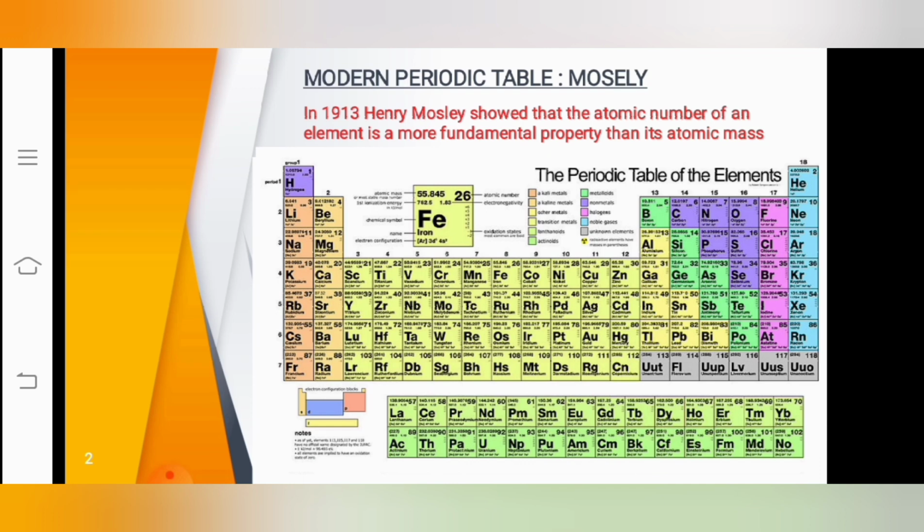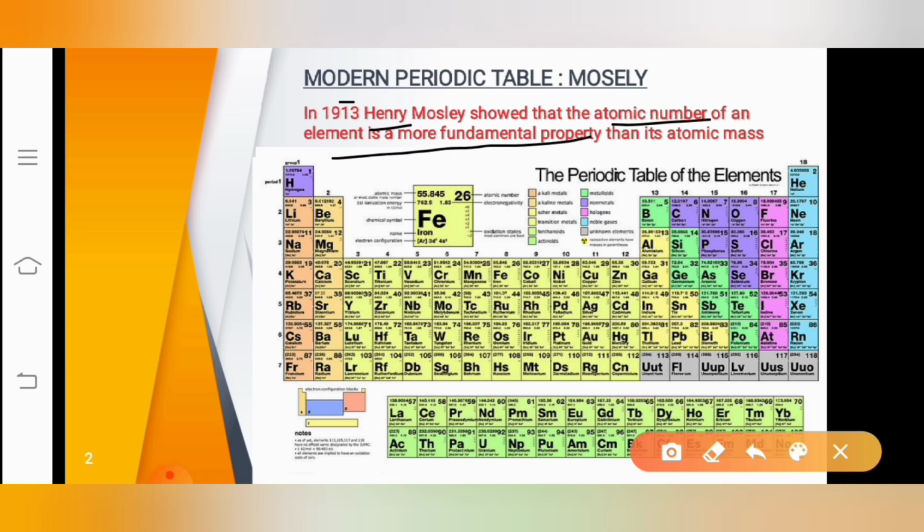In 1913, Henry Moseley showed that the atomic number of an element is a more fundamental property than the atomic mass. It means Henry Moseley showed that using the atomic number instead of the atomic mass will be the better fundamental property. And you also should note it down, children. The atomic number was found by Henry Moseley.